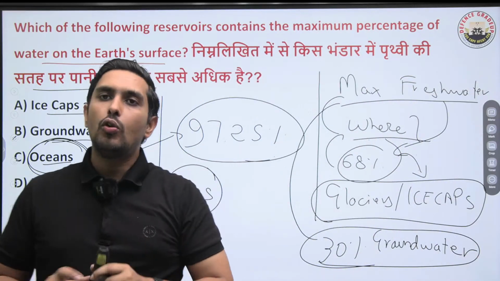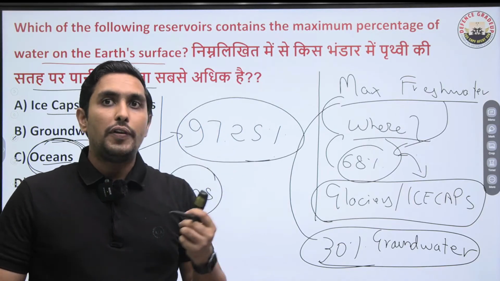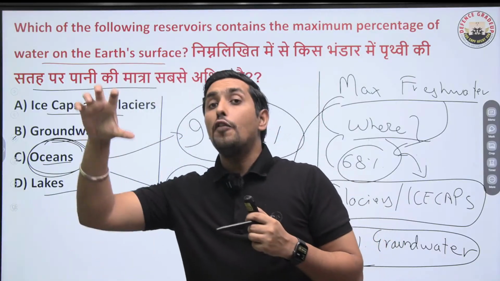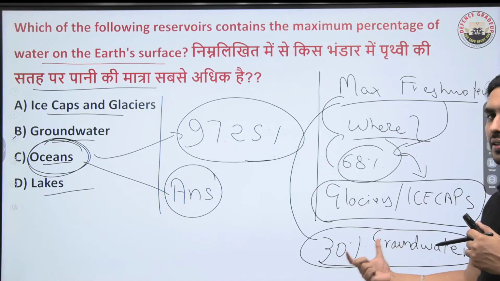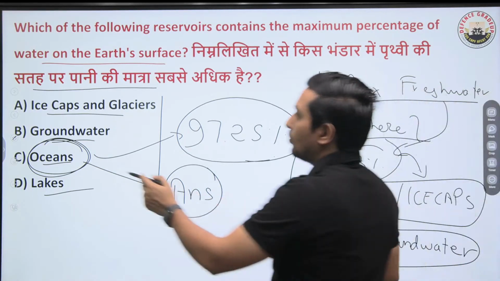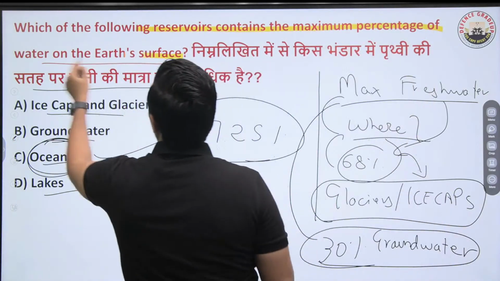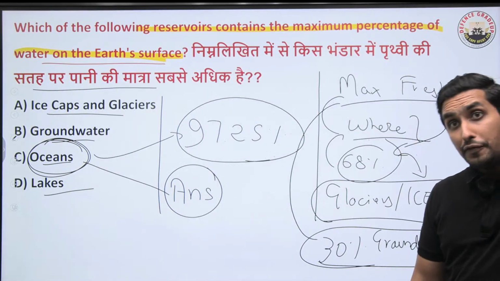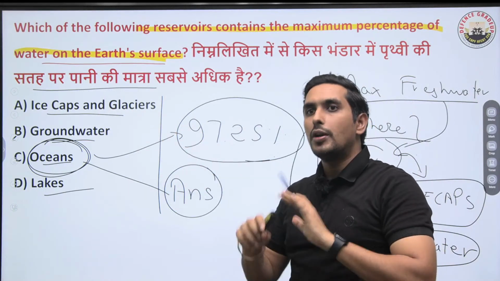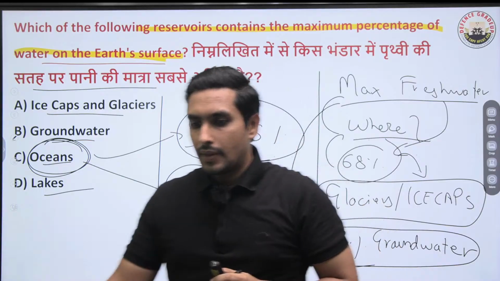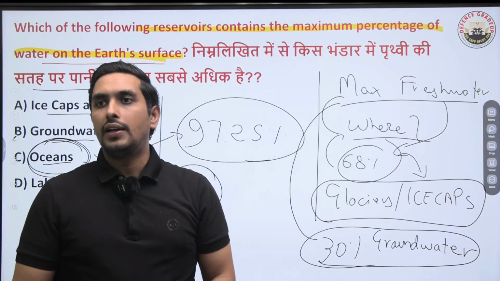If the question is about overall water, no doubt it has to be oceans, but ocean is not fresh water. If I talk about the major reservoir of fresh water, that is glaciers and ice. And second, we have, of course, around 30% groundwater. So please read the question properly. Here, since the question is about just the reservoir of maximum percentage of Earth's water, they have not mentioned the fresh water. If they had mentioned the fresh water, I would have said ice caps and glaciers. I hope you have got this idea very clearly. Okay? So please make sure that you read the question very carefully. That is what is required.